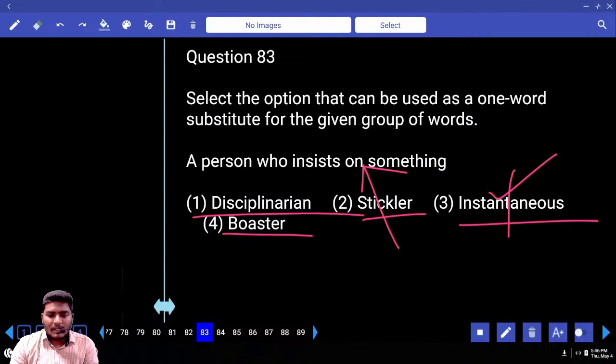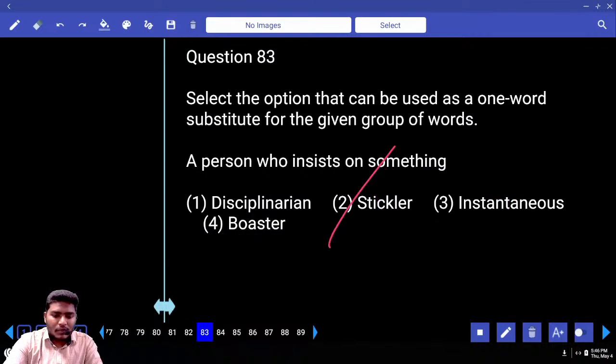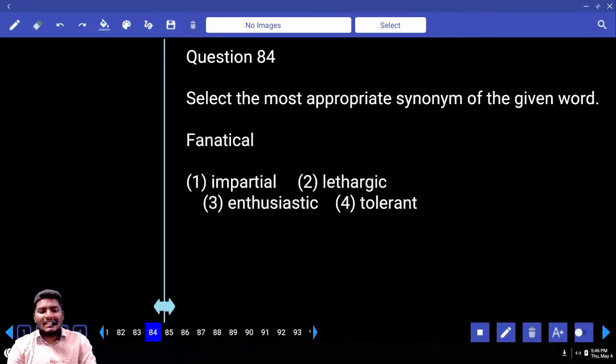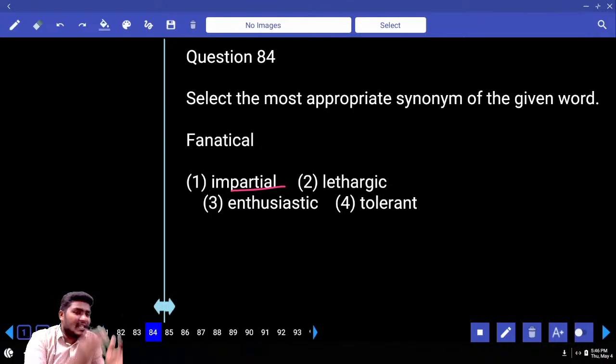Okay, your answer comes with 2. Move to 84. Fanatical, impartial. Do you know the word partial? Write down 2 meanings. One, partial, only a little bit, small in portion. Write one more meaning for the word partial, that is biased.